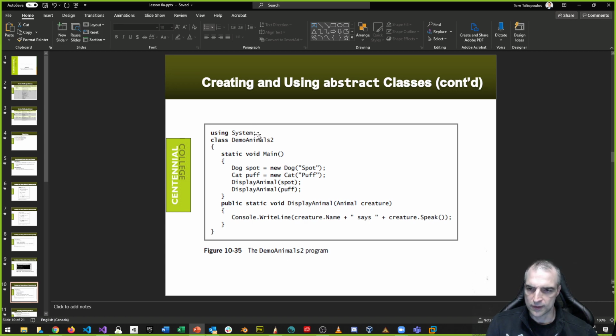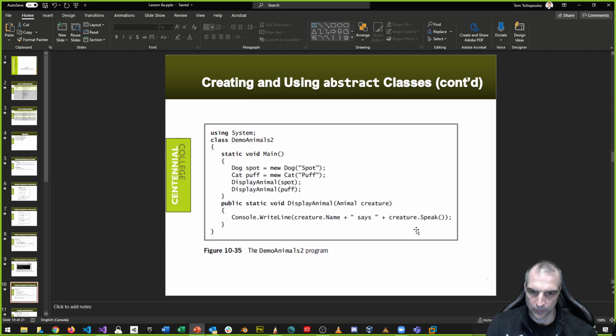Also, you can see that when we use the main method, we instantiate both Spot and Puff, right? Those two animals. They're both animal types, right? But they're different. They're a dog type and a cat, a specific type. And notice we have this display animal method, right? Display animal. And display animal is not part of the animal superclass, all right? It's actually a static method that's part of our tester class, demo animals, which is like our program class. That's what it is, right?